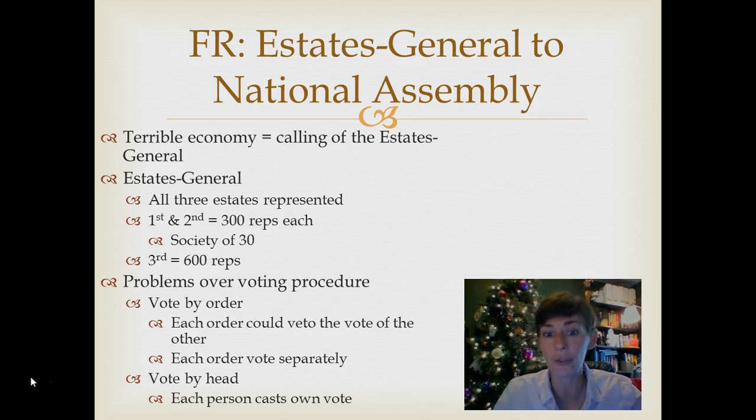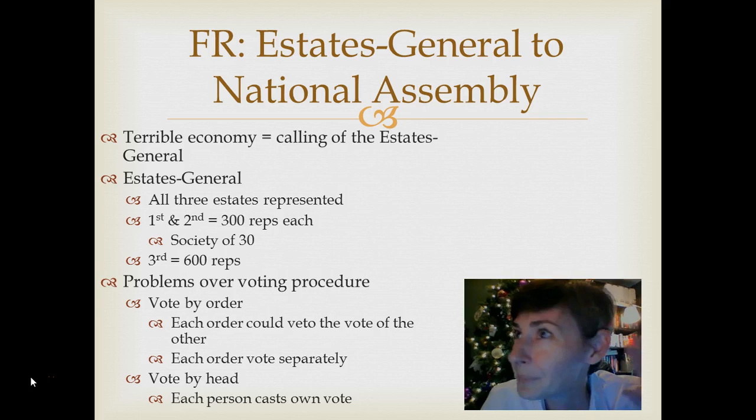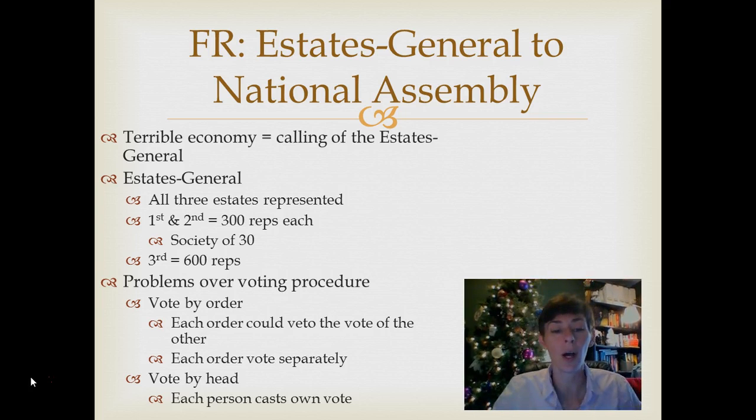So you could vote by order or you could vote by head. If you voted by order, each order could veto the vote of the other. So if the first and second estates voted together, the third estate is totally screwed. If you vote by head, each person casts his own vote and simple majority rules. But take a guess on how often voting by head occurred. Yeah, not that often. Voting by order was the order of the day, and this was part of the reasons for the French Revolution in the first place.